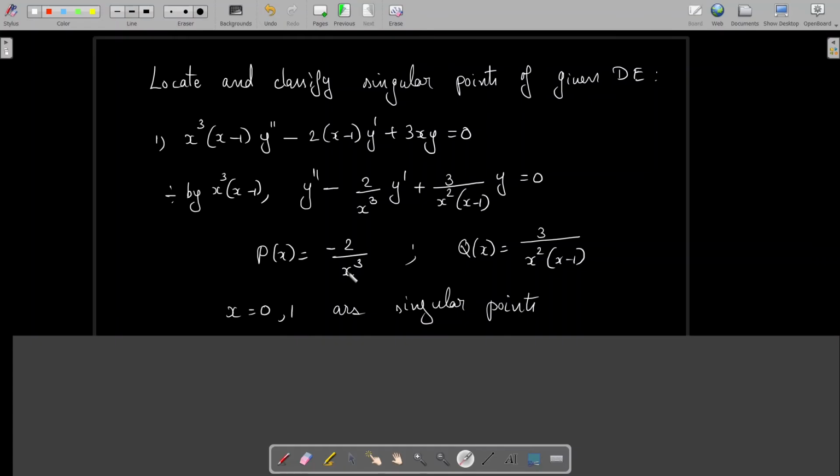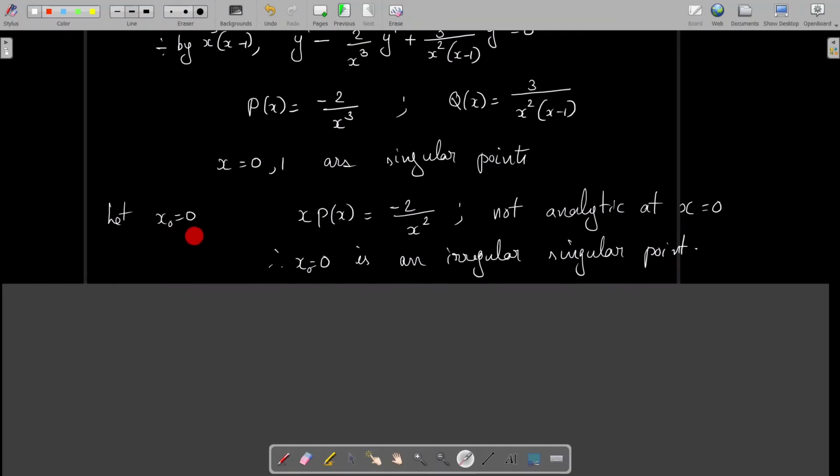So here we may note that p of x is not analytic at x equal to 0. At x equal to 0, this denominator becomes 0. So this function is not defined. So p of x is not analytic at x equal to 0. Q of x is not analytic at x equal to 0 and at x equal to 1. So you may conclude that x equal to 0 and x equal to 1 are singular points of this differential equation. Now you have to verify whether these singular points are regular or not.